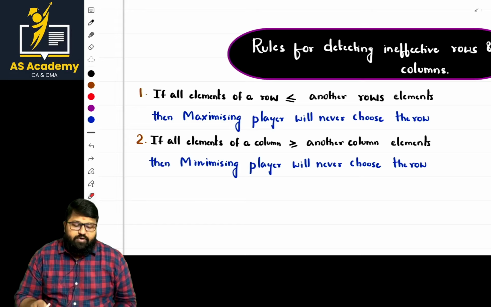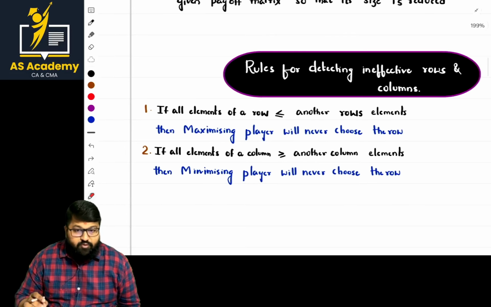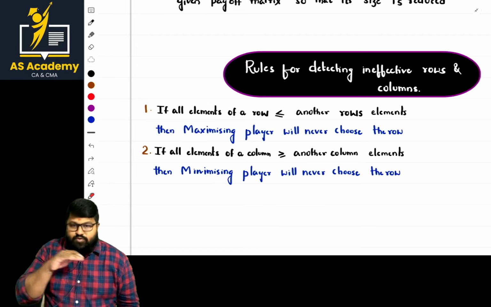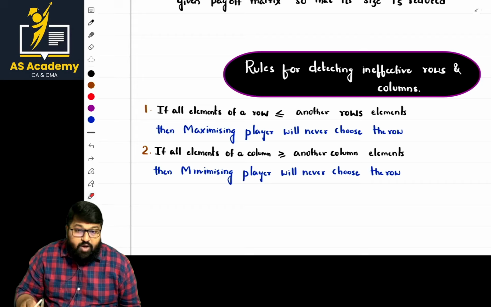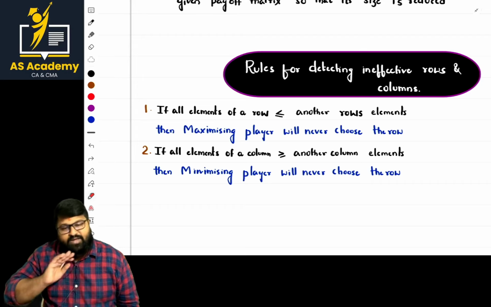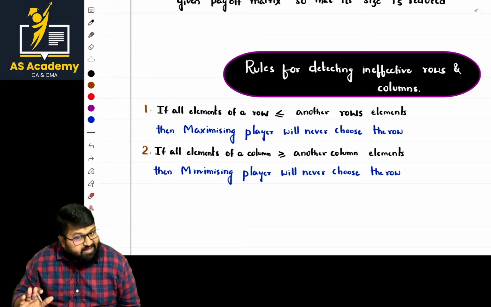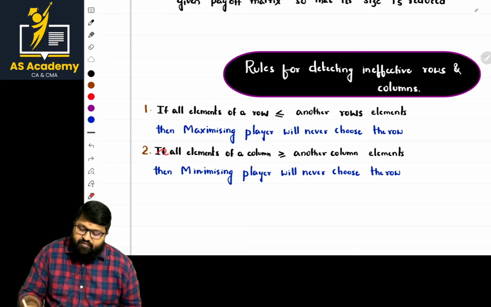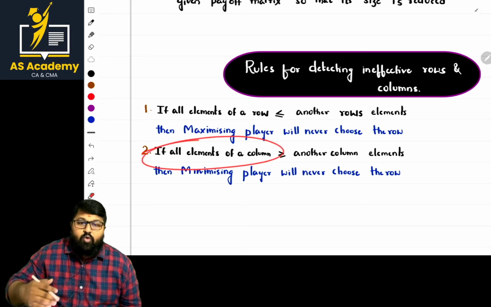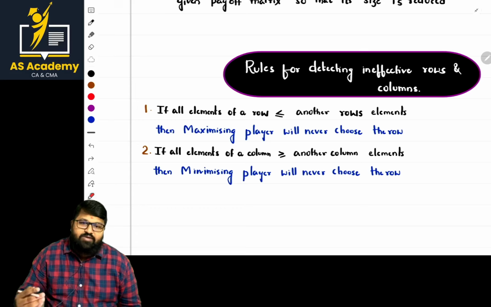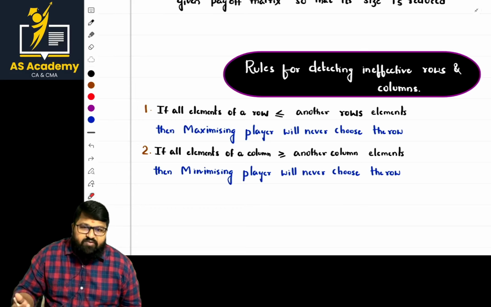Sir, what are the rules of detecting ineffective rows and columns? In the case of the dominance rule, this selection is most important. Sir, in the case of rows, what should we do? We have to identify the row with the least values and that will be eliminated. Am I clear? Okay, fine. Then what about columns, sir? In the case of columns, we identify the elements having more value. Then when my loss is more, will I opt for that one? I will never do it, basically. That's the point.